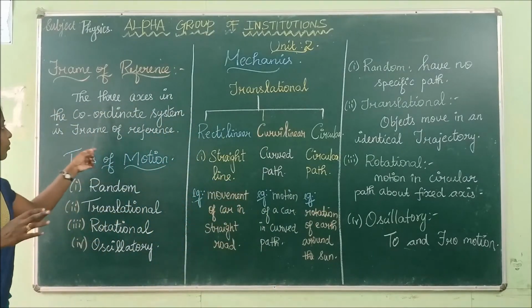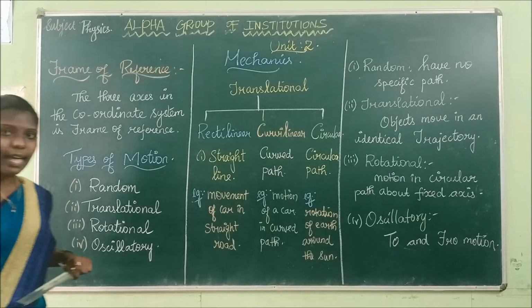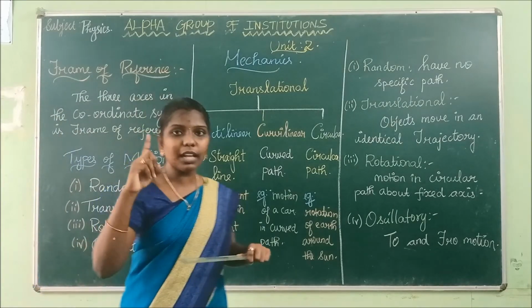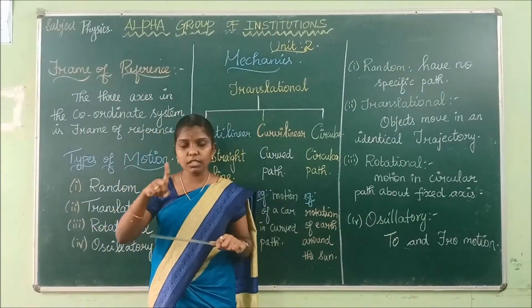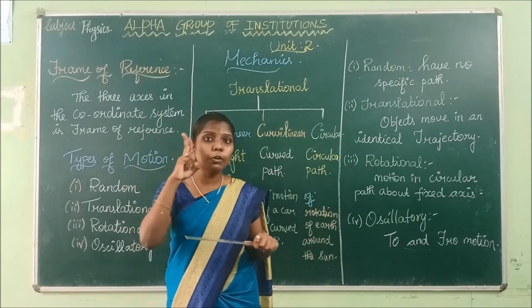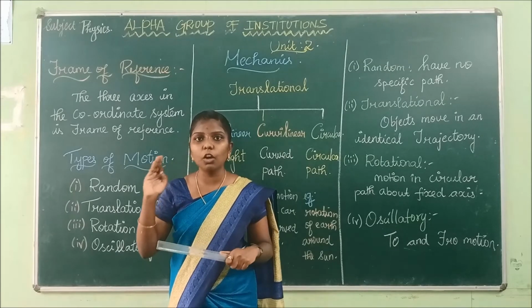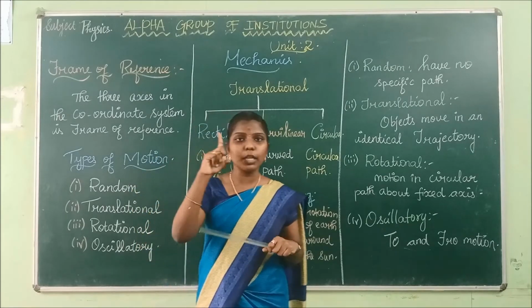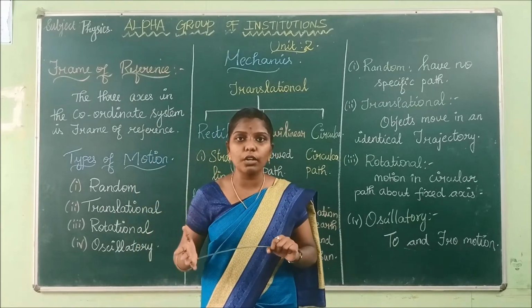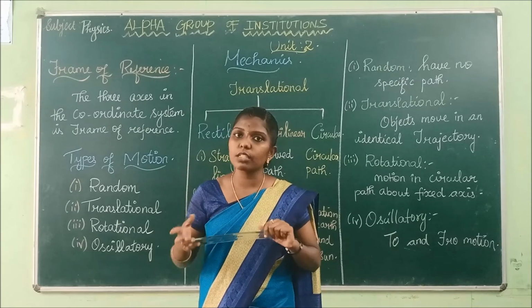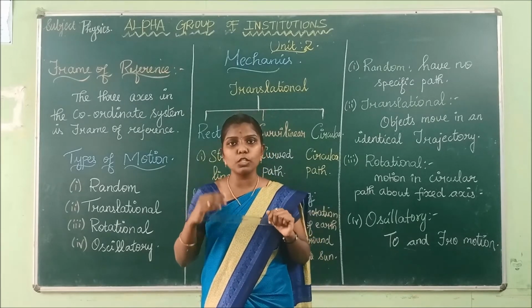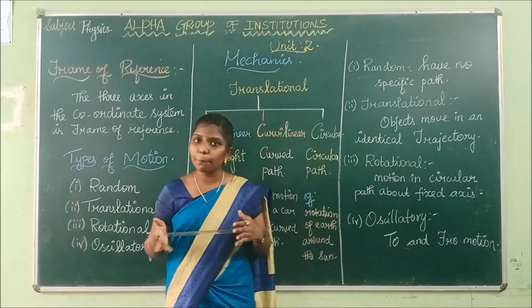Okay? Yes. If there is only one axis, then the reference point will have only one dimension. If there are two axes, then it has two dimensions. If there are three axes, it is called three-dimensional. Is it clear? If there is only one axis, those objects are called one-dimensional objects. If there are two axes, those objects are called two-dimensional objects.